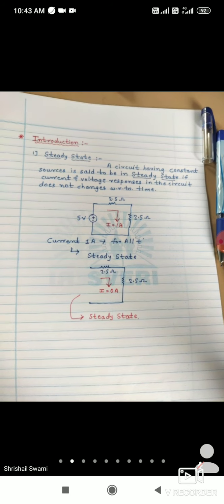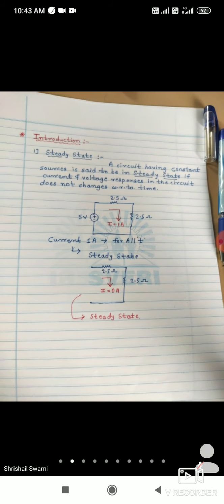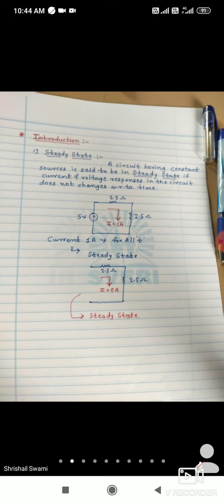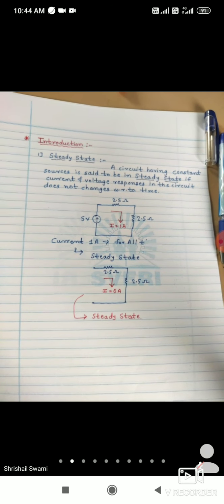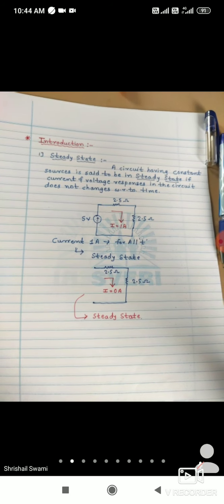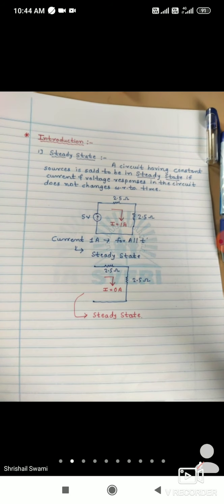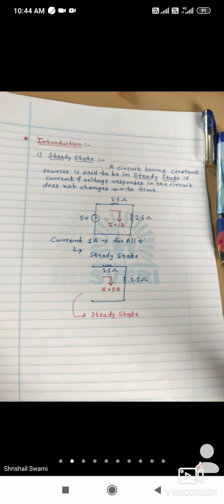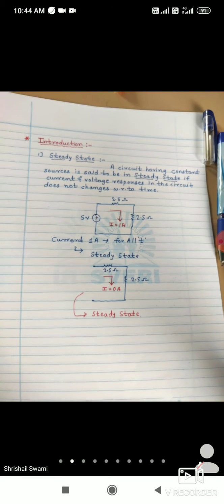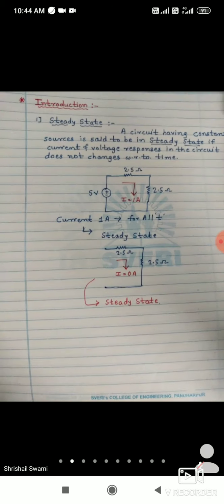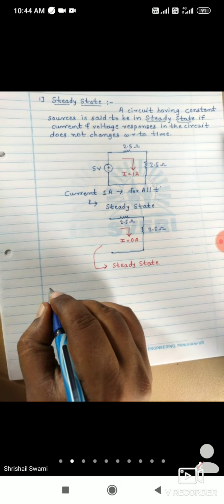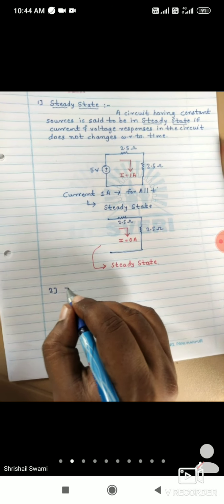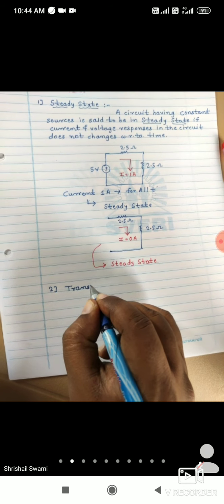So whatever change there is due to connection of a voltage source, or response or excitation, there will be a change in the circuit, and that change is nothing but the transient state, which converts one steady state to another steady state. So that will be the second definition. The second definition will be transient state or transient response.